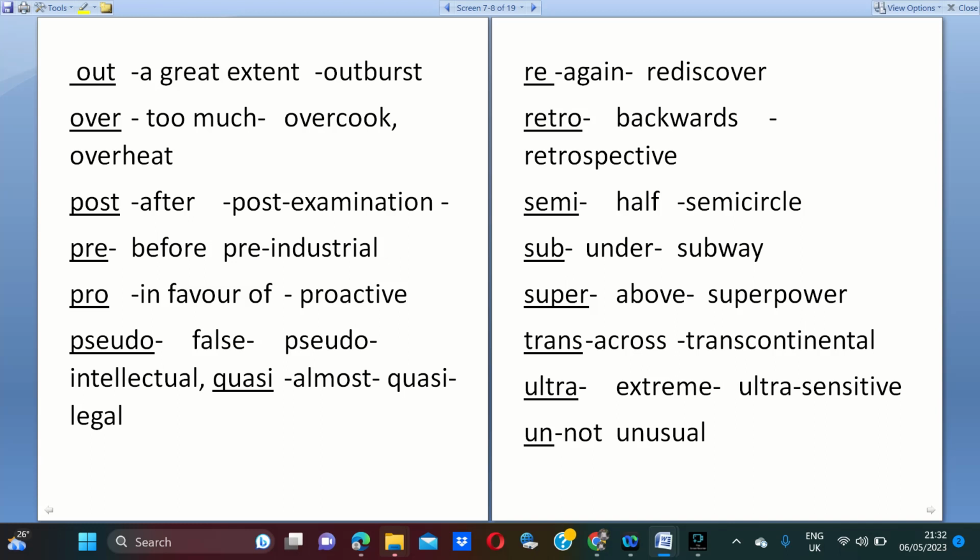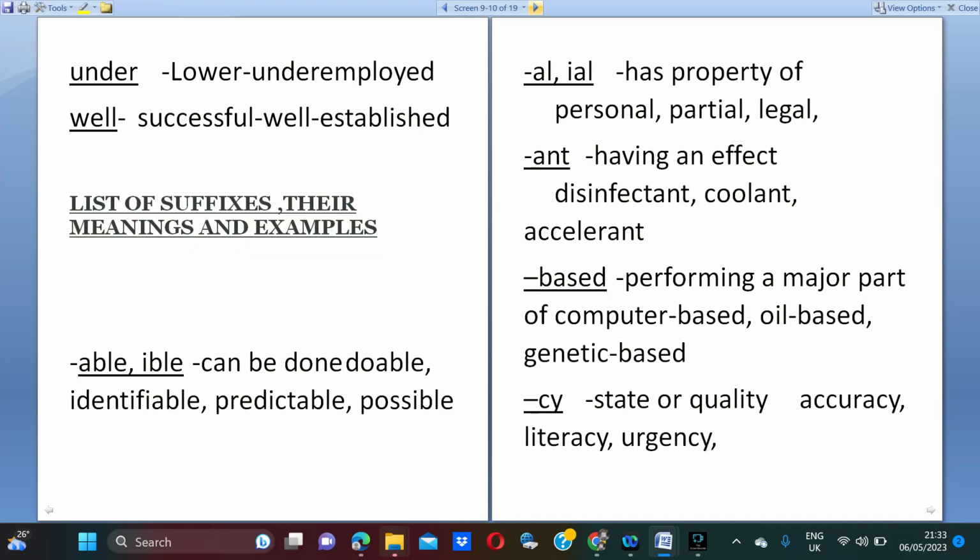Above, super: they both are synonyms. Trans means across, as in transcontinental. Ultra means extreme. Un means not. Unusual means not a usual one. Under means lower.